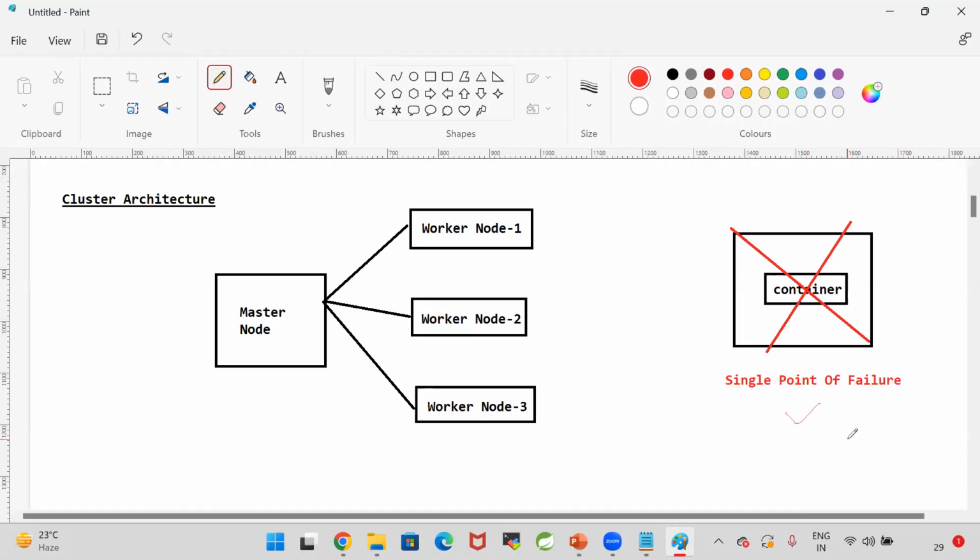Have you ever seen the Flipkart application is down, Amazon application is down, Gmail application is down? Have you ever observed LinkedIn application is down? Naukri application is down? YouTube application is down? Very rare scenario, right? Very, very rare. Why? Those applications are available 24/7. How are those applications managing millions of requests?